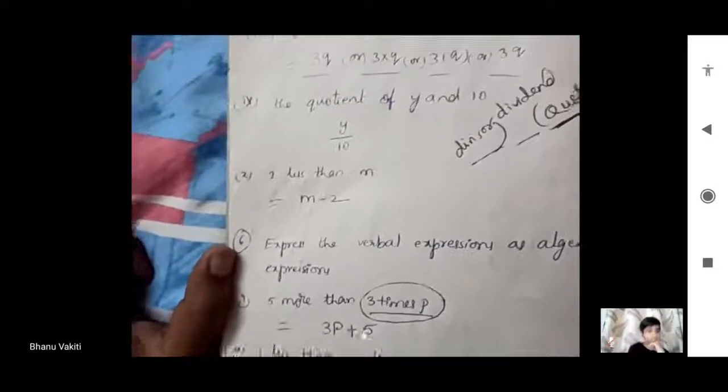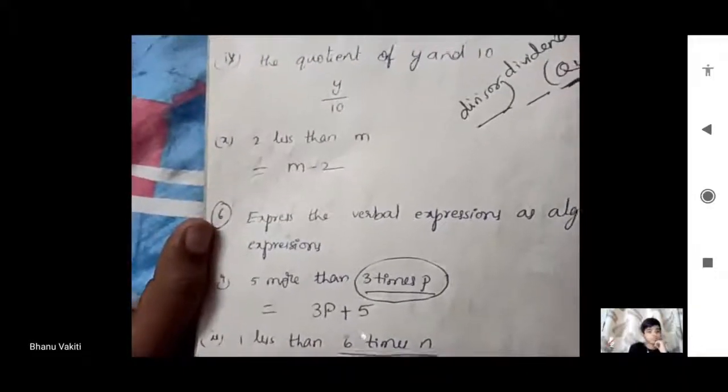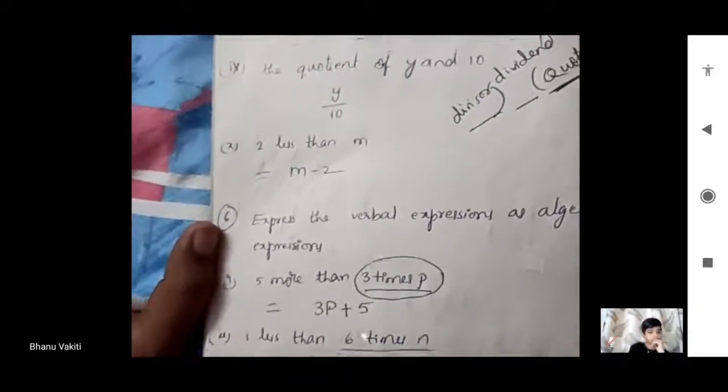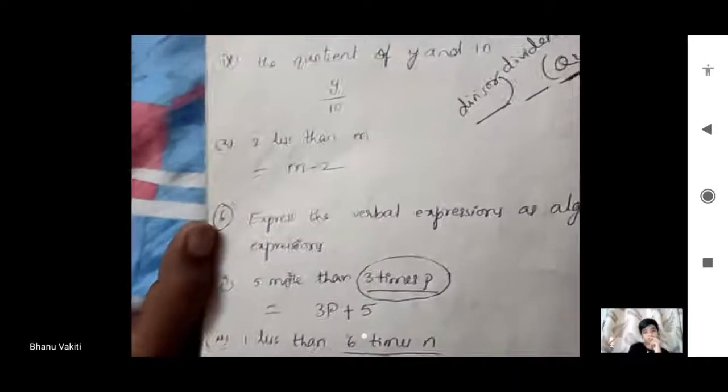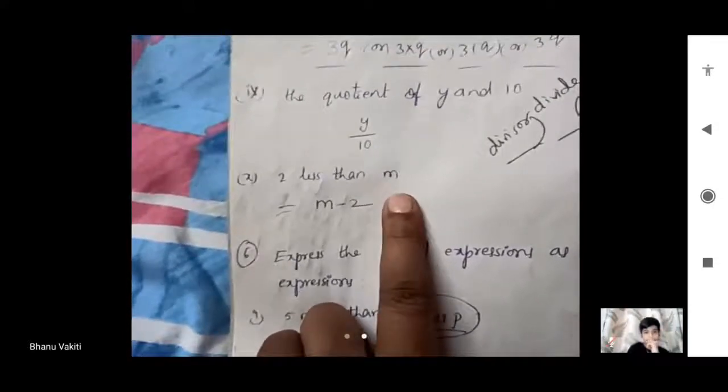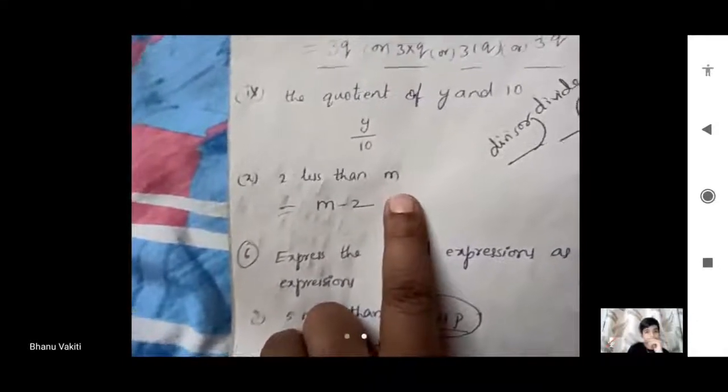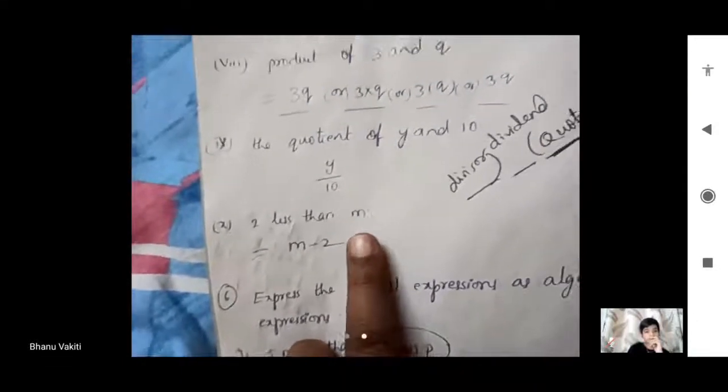And 2 less than m. We have to reduce the value of m. We have to decrease, that means m minus 2. Is it correct, Kaushik? 2 less than 10, what is it, Nana? Backward counting we have to do from 10. 10 minus 2, 9, 8 we have to do. Like that, backward counting from m is m minus 2. 2 less than m means m minus 2 only.